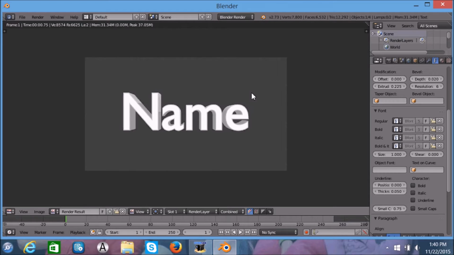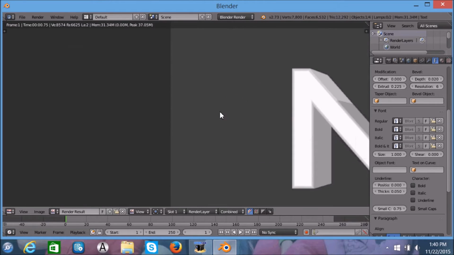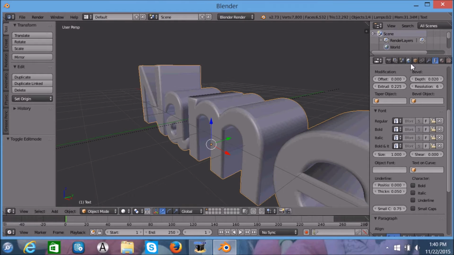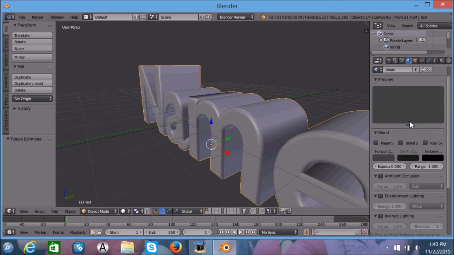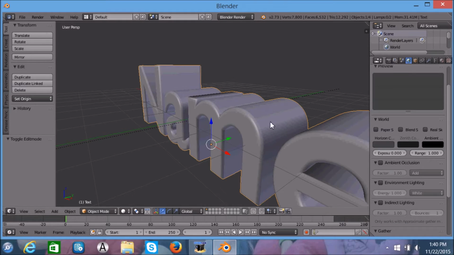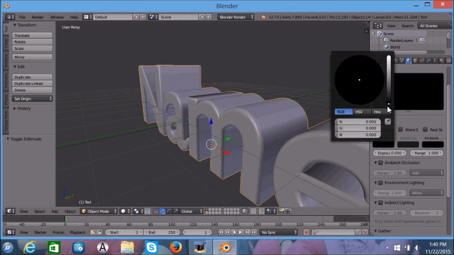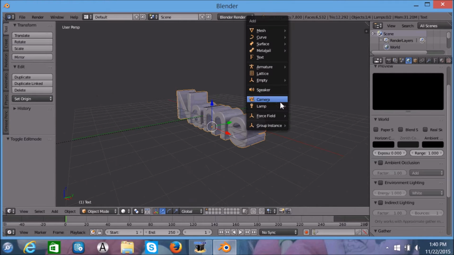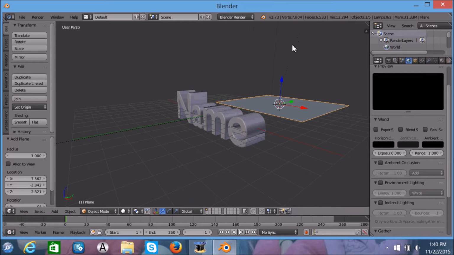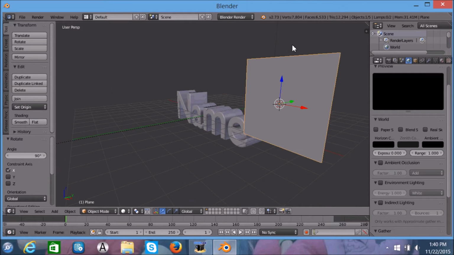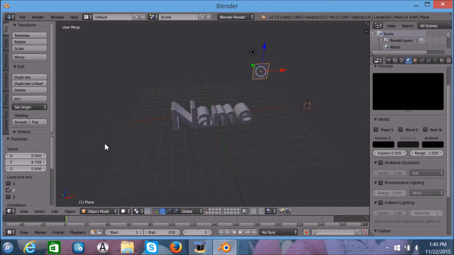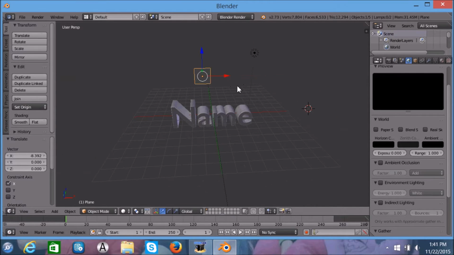And this is what our text looks like in render. Now yes, this gray is your background, and you may want to change it. For this episode, we're going to be doing particles. So you're going to change this to black. And you're going to go Shift A, Mesh Plane, RX90. Press Enter. And bring it over here.